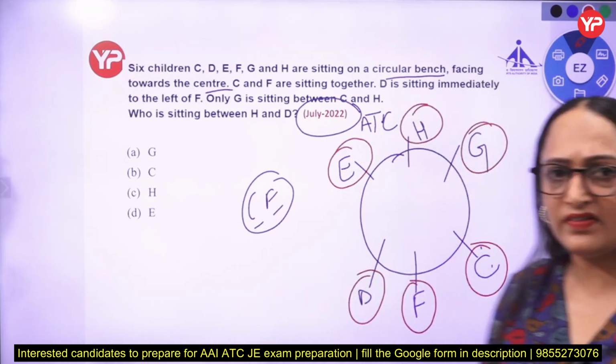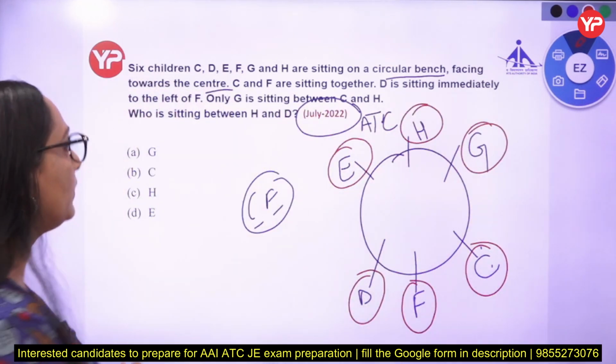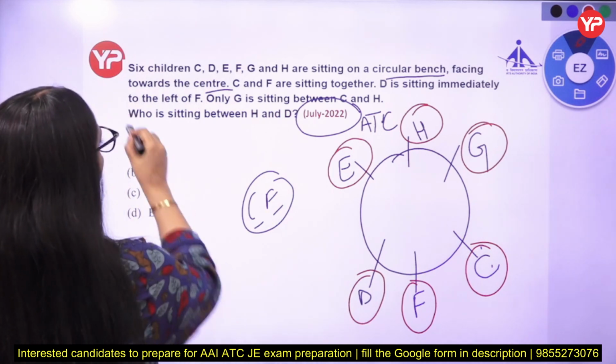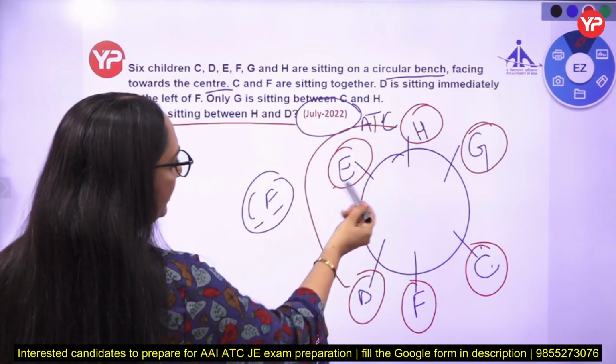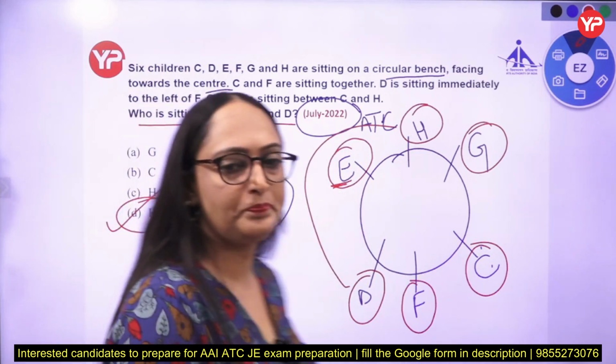All these questions are very easy. So try to start with definite information only. Now, who is sitting between H and D? There is one person between H and D, that is E. So the answer of this one is E. Clear?